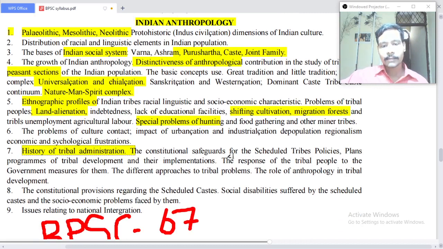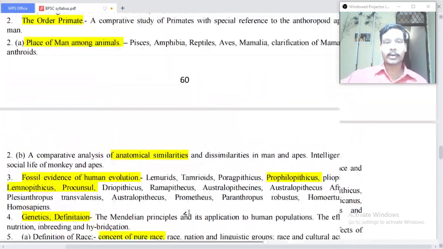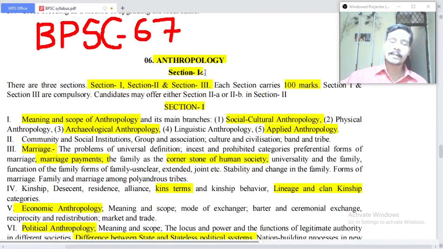The constitutional safeguards for the scheduled tribes, policies, plans and programs of tribal development and their implementation. The response of the tribal people to the government measures for them, the different approaches to tribal problems, the role of anthropology in tribal development, the constitutional provisions regarding the scheduled castes and social disabilities suffered by the scheduled castes and the socio-economic problems faced by them, issues relating to national integration. So these are the syllabus of anthropology of BPSC 67th, section 1 as well as section 2.